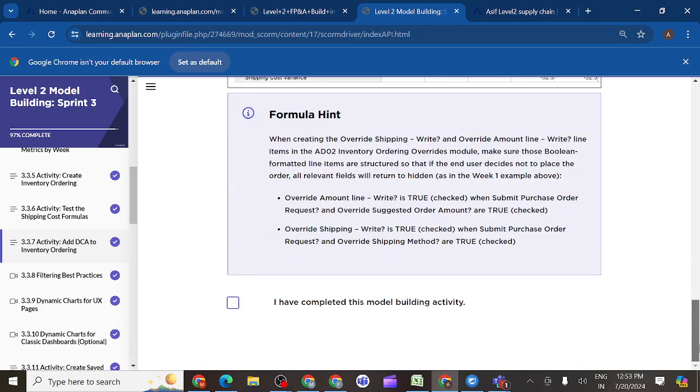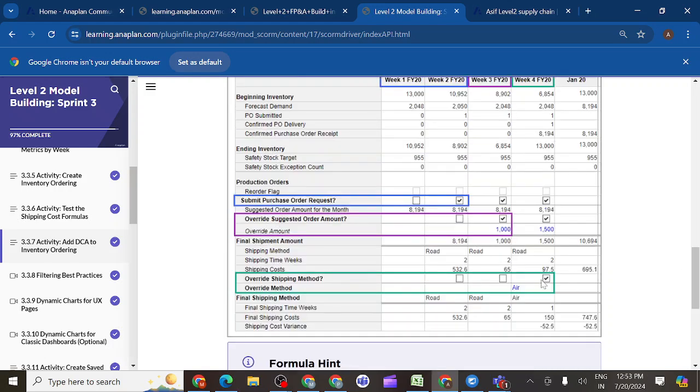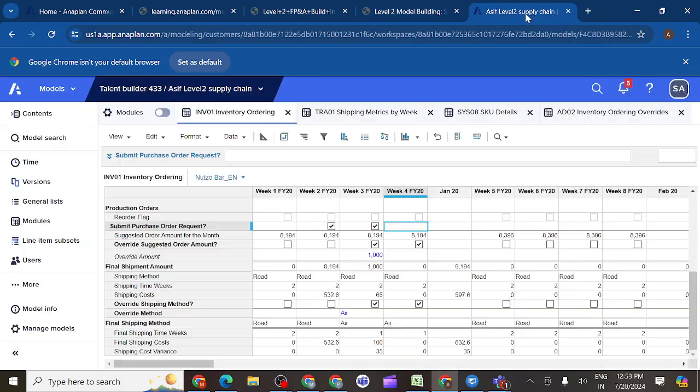How is DCA working majorly? Why is it getting editable in these weeks and why are we not getting editable in other weeks? Are you getting how DCA is working basically? It is based on the driver module. It is totally based on the driver module.